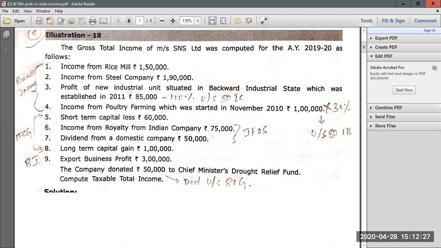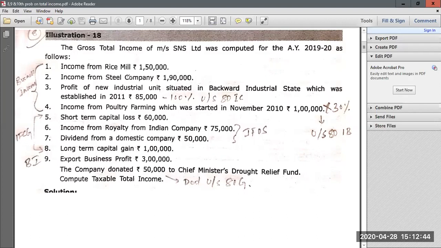Now they have given a set of incomes, and at the end we have to compute the taxable total income. That means, in simple words, we have to find out the total income. They have neither given a P&L account nor additional information, but let us look at whatever they have given and understand how to solve this problem.